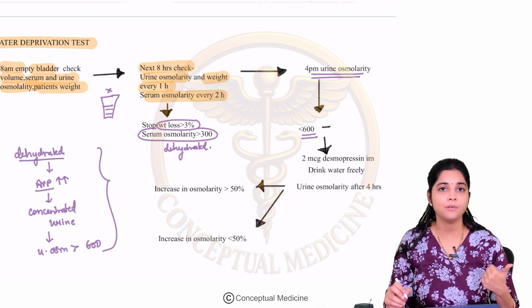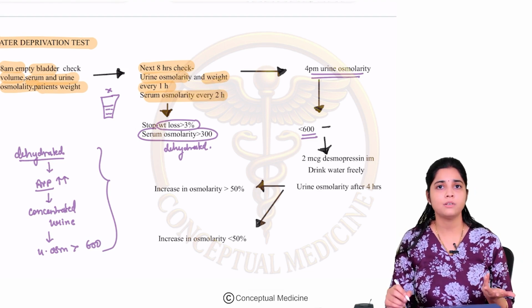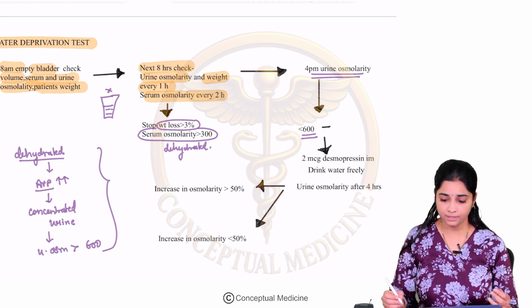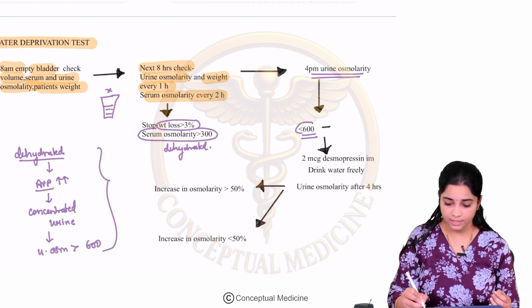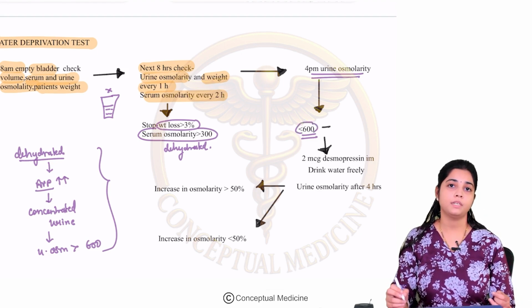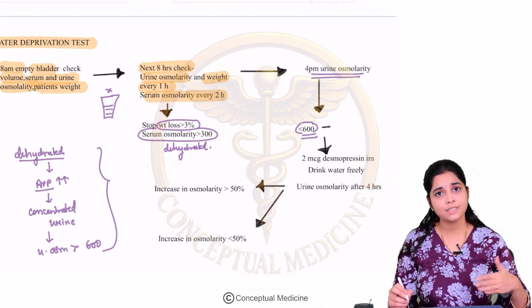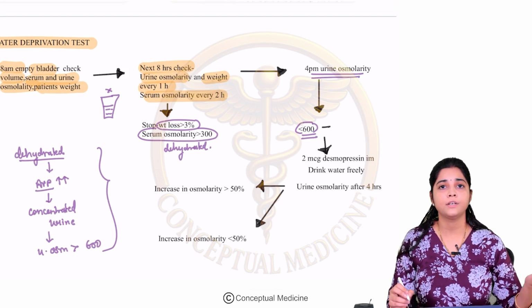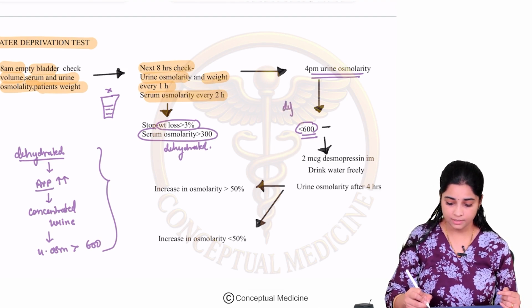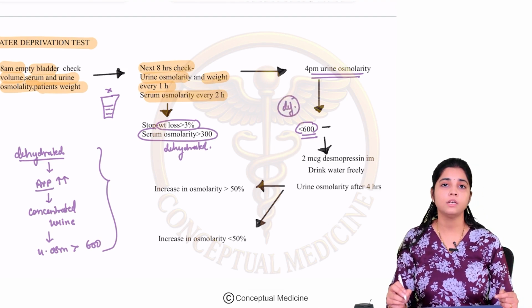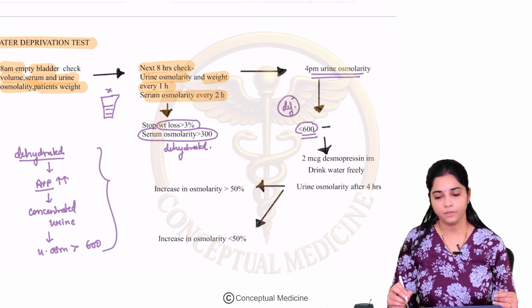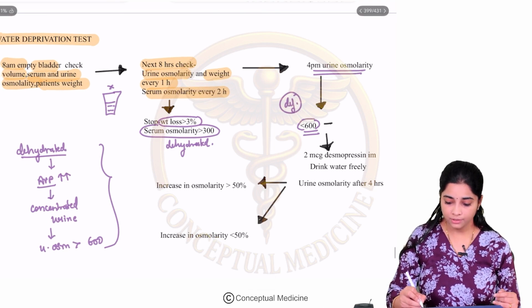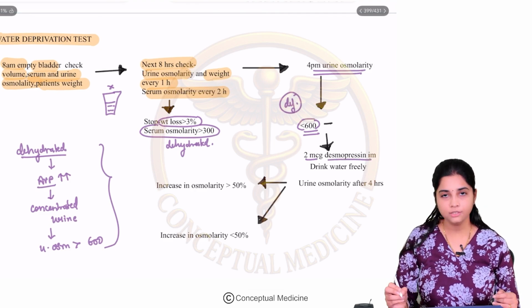So when you deprive a patient of water, you will pass concentrated urine. That's what we are expecting. But here the urine osmolarity continues to be less than 600. That means he is still passing dilute urine irrespective of whether the patient is dehydrated or not. That means there is some deficiency in your antidiuretic hormone. Okay? So then what you do is you give your desmopressin challenge.